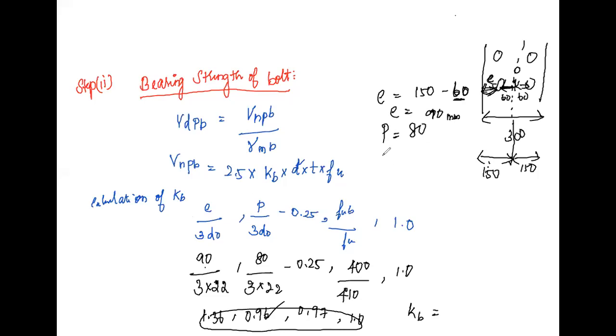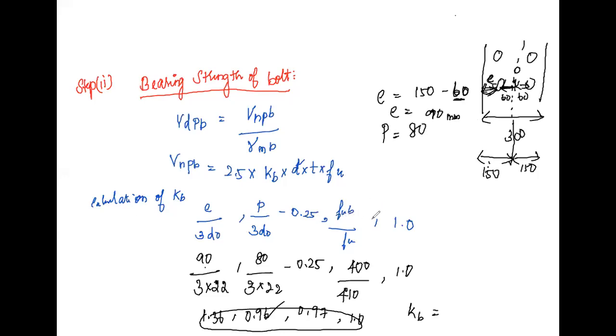This is the load acting on the plate for a single bracket plate. Therefore, on both the sides, the total factored load on the bracket plate is given for both the plates.